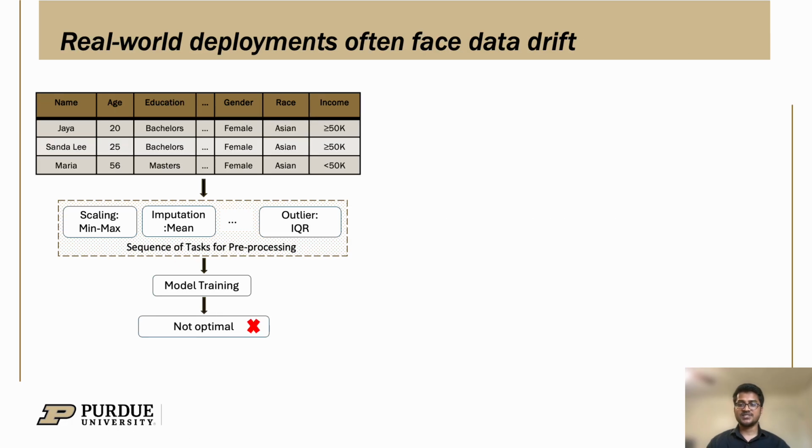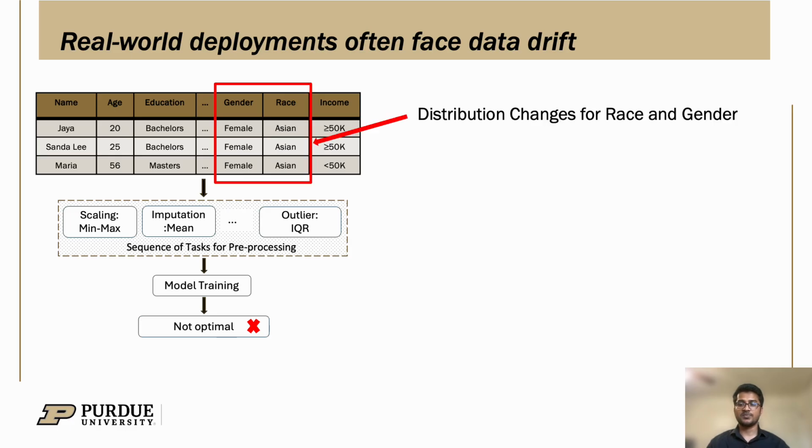But now imagine in the deployment scenario where the incoming dataset has changed. Let's say it now has more female and Asian individuals than before. So even though the same exact previous pipeline is applied, the model's performance drops significantly. The performance is not optimal anymore because the pre-processing steps like mean imputation and scaling are optimized for the original data distribution, and these steps now introduce bias or incorrect transformation under the new data.